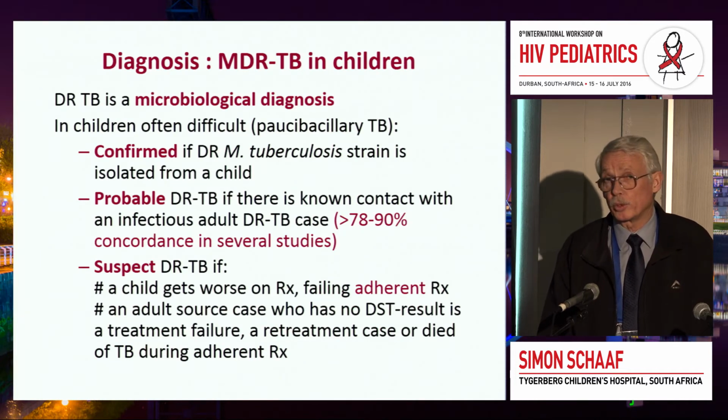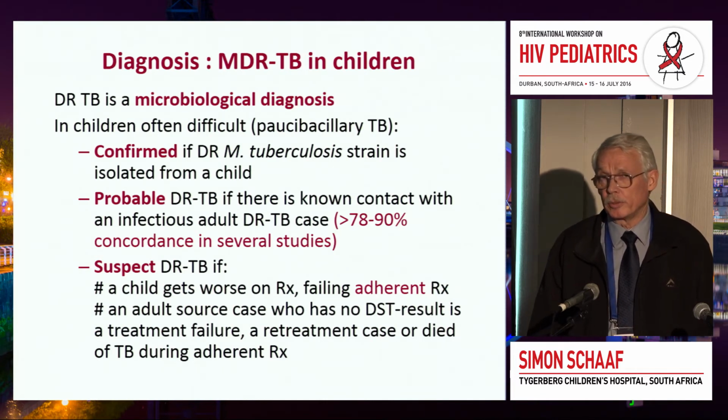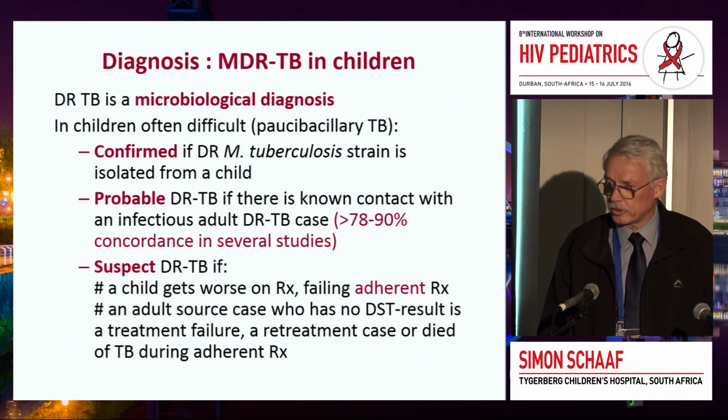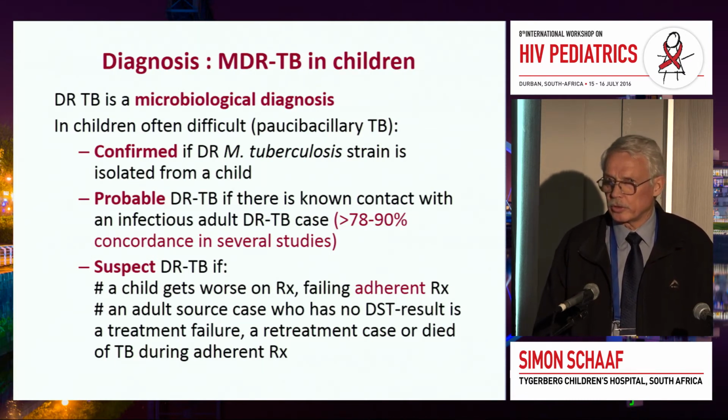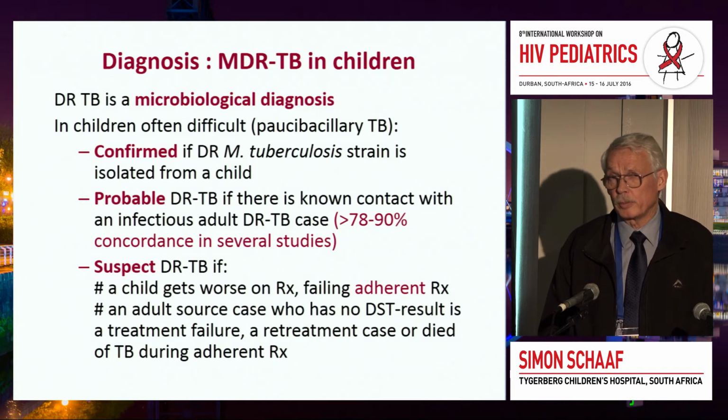The history may be important. So confirmed if you have an isolate of the child and you can confirm the drug susceptibility test on the child's specimen. But the probable cases are those that are in contact with an adult with MDR-TB or XDR-TB. And we know that the concordance between adults and children is somewhere between 78 and 90%. And it varies a bit because we have so much tuberculosis in South Africa.